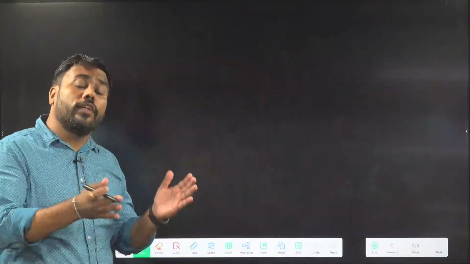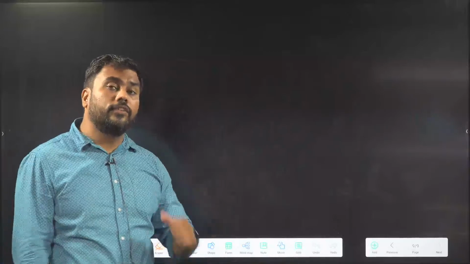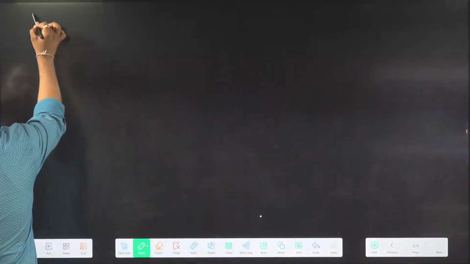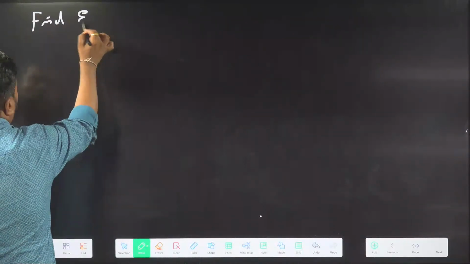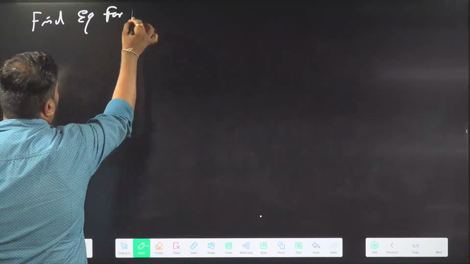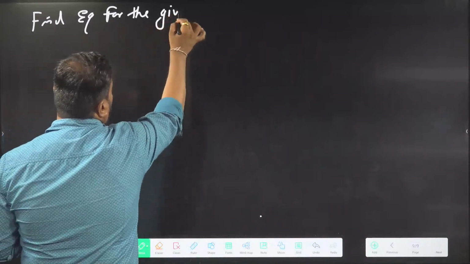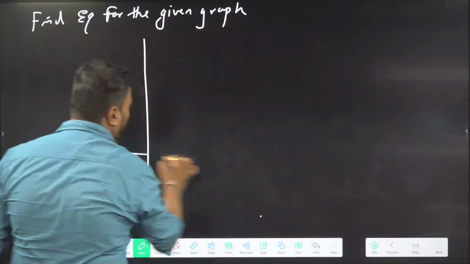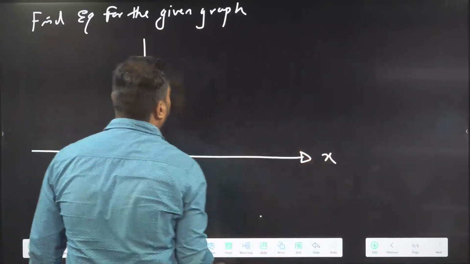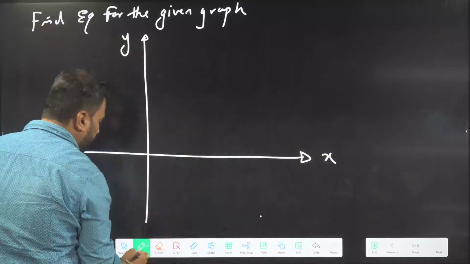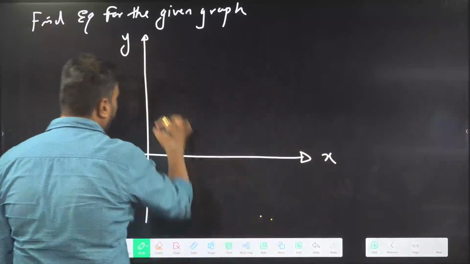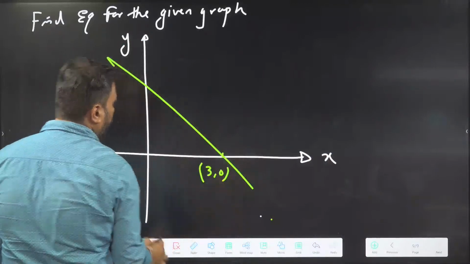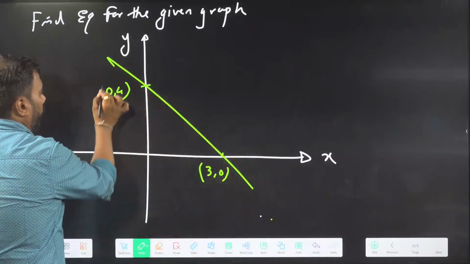Sometimes they will give you the graph and ask you the equation. Find the equation for the given graph. So I am giving a graph here. This is the x-axis. This is the y-axis. The graph is like this. This point is (3, 0). This point is (0, 4).